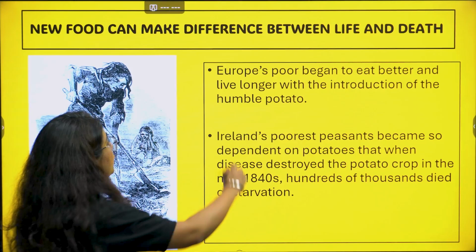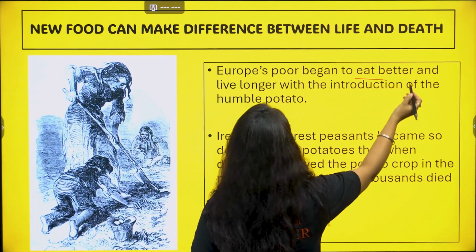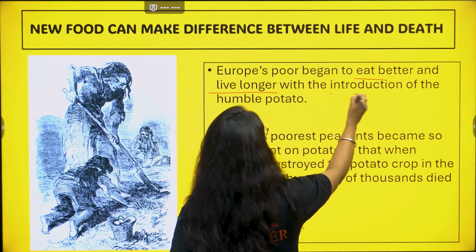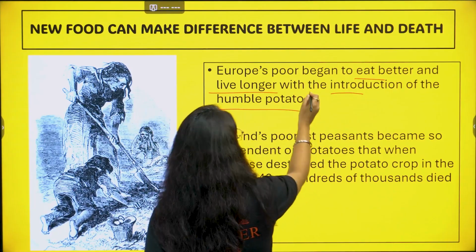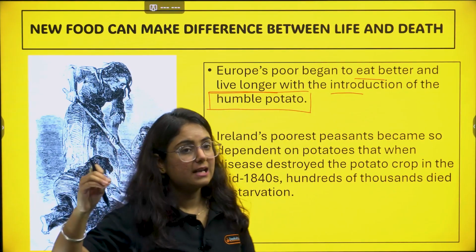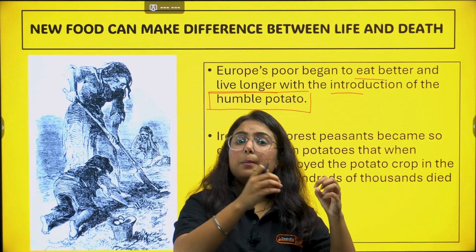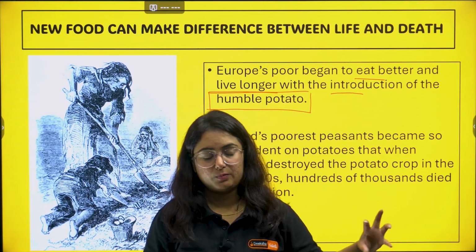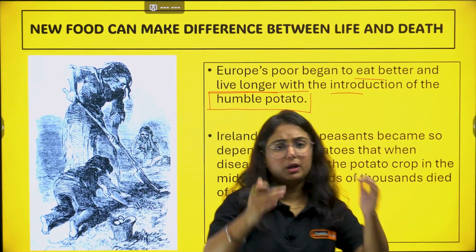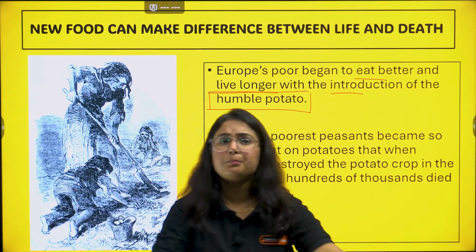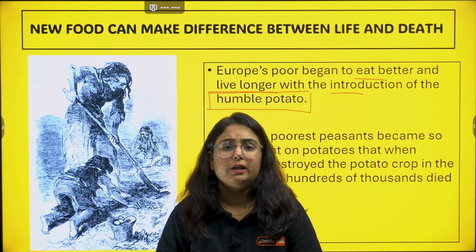Basically, the Europe poor began to eat better and live longer with the introduction of the humble potato. As you have seen in the last slide, many foods were introduced to Europe from the Americas. Now, Europe is a continent, particularly the northern countries, that is cold, okay.